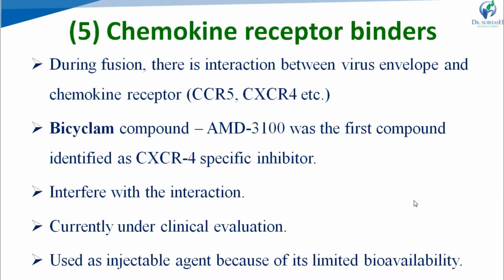The bicyclam compound AMD3100 was the first compound identified as a CXCR4 specific inhibitor. CXCR4 is a type of chemokine receptor present on the T cells of the host. This drug inhibits CXCR4 binding with the viral protein. It is currently under clinical evaluation, and it is used as an injectable agent because of its limited bioavailability.